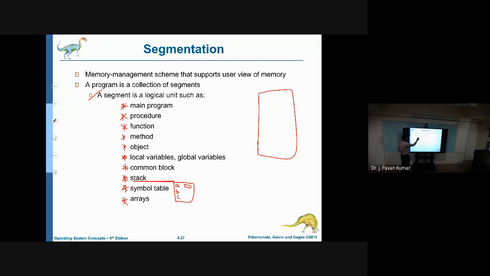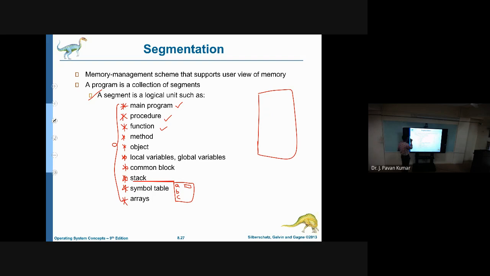So these are several alternatives for a segment: the main function, a procedure, a function.